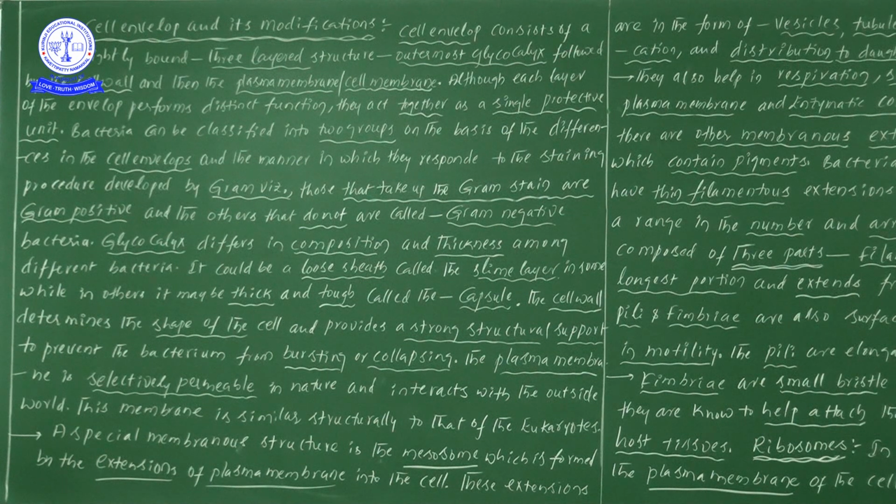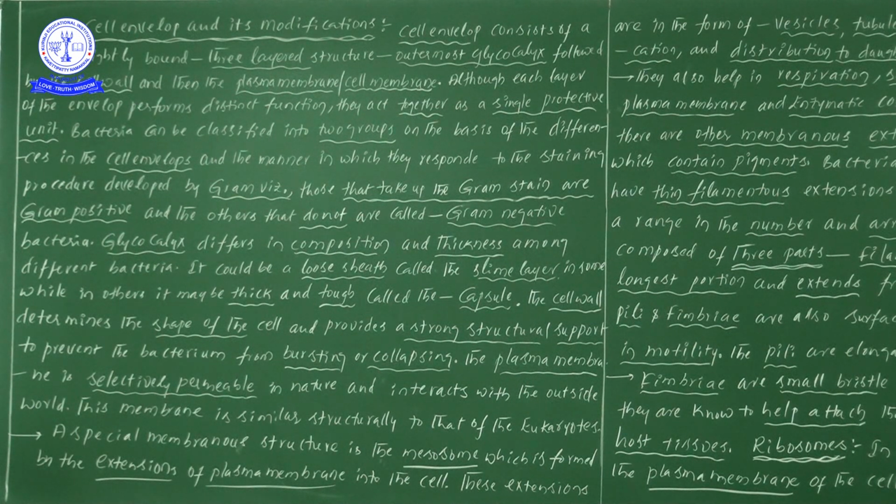Although each layer of the envelope performs a distinct function, they act together as a single protective unit.